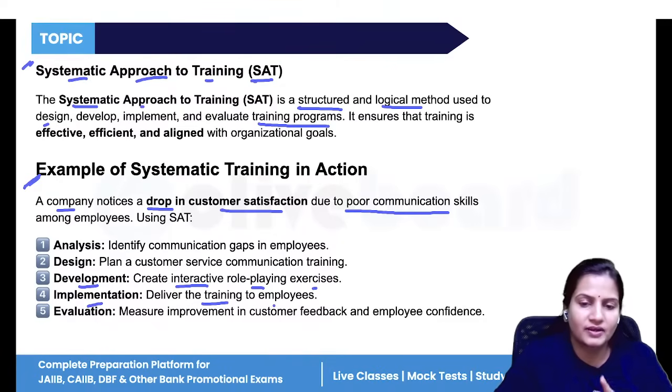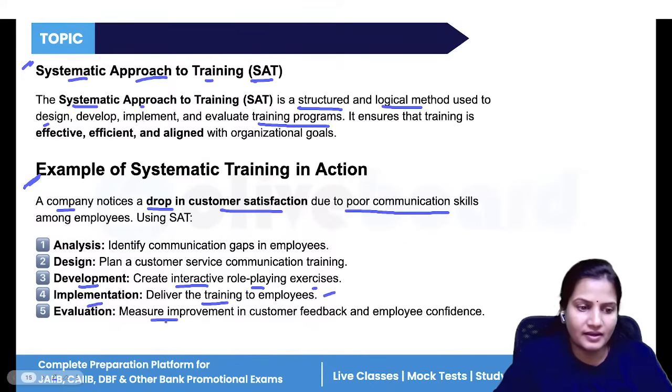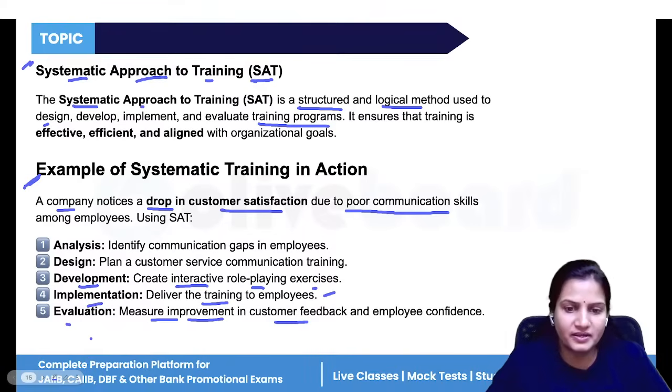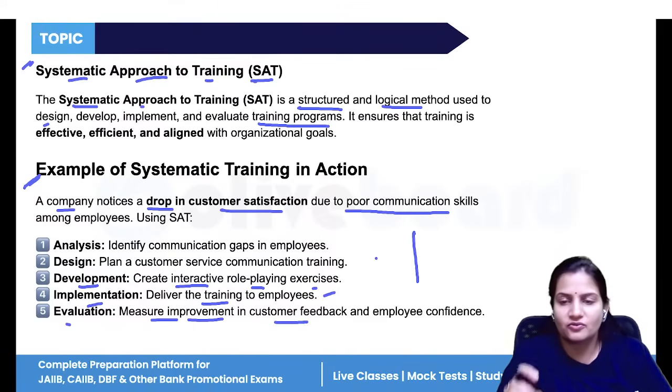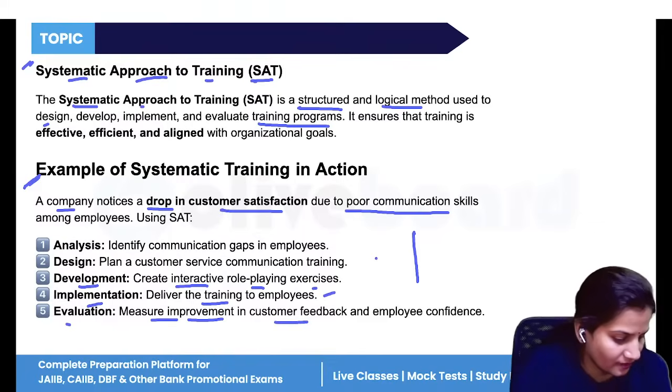After delivering the training, you will again take feedback from the customers on whether they are satisfied or not. Then evaluation is done, meaning the final assessment is done. So measure improvement in customer feedback: is there any improvement in customer feedback or not? That is the systematic approach to training. So a system is followed in providing training skills.